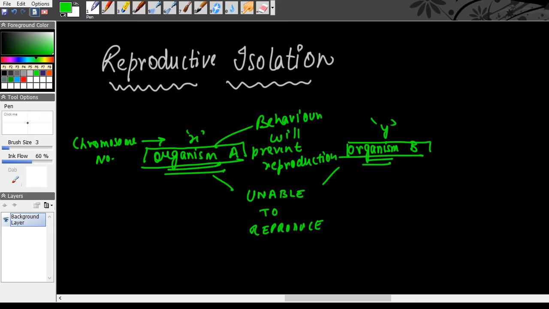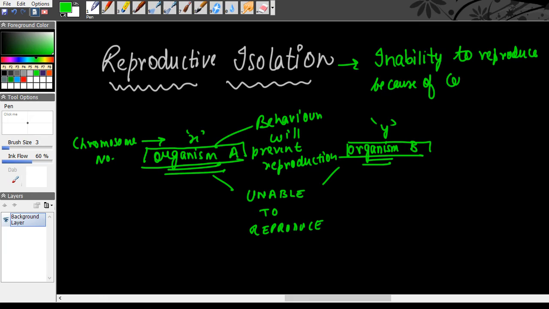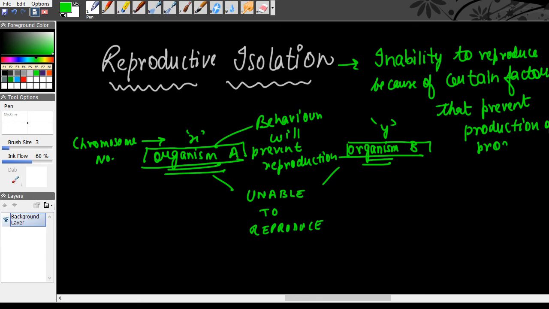So this phenomenon of the inability to reproduce because of certain factors that prevent production of progeny or copulation.